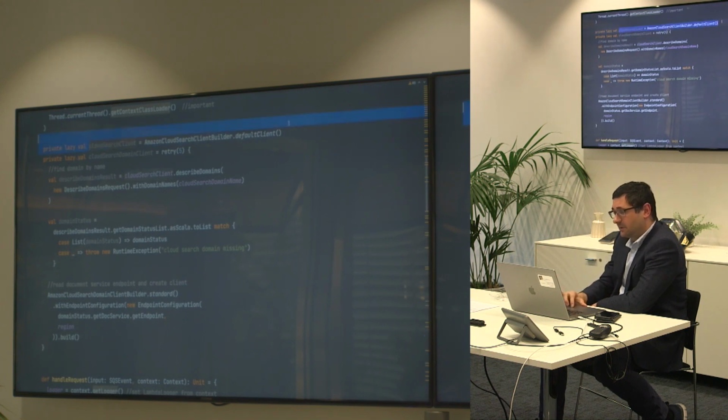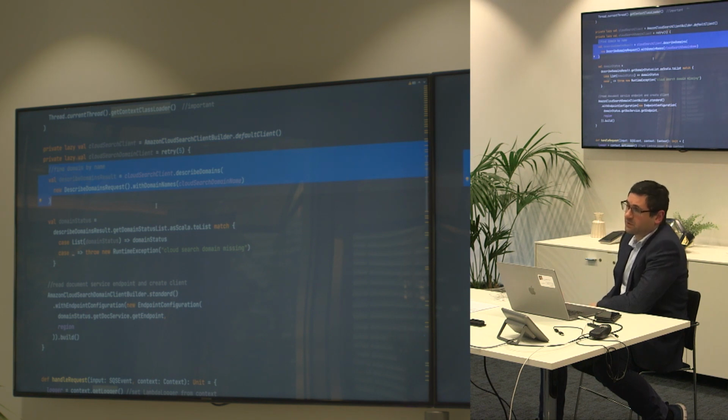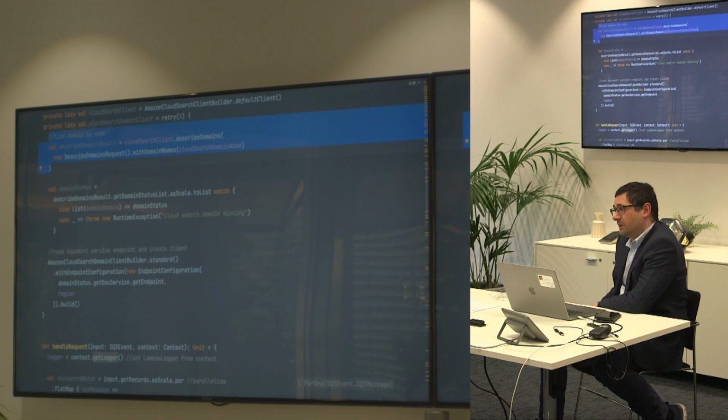The CloudSearch client has a very similar structure, because we have provided the secret key and key in environment variables. We can just use the default client. There's a structure in CloudSearch where we first describe domains, what we have available, then we can read from them. CloudSearch provides us two endpoints. One is for reading or suggestions. Another one is for uploading documents.